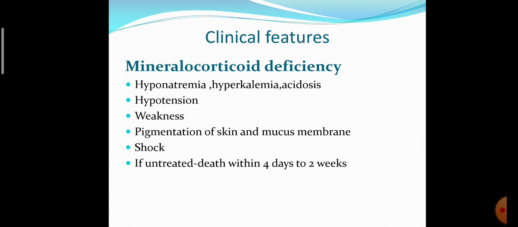If mineralocorticoid, that is aldosterone, is deficient, there is no sodium and water retention, so sodium is lost in the urine, producing hyponatremia, and because of that potassium level increases, hyperkalemia is produced. Acidosis occurs due to increased level of H plus ions. Due to removal of water and sodium ions, plasma volume decreases and hypotension occurs. Weakness is produced due to loss of sodium ion.